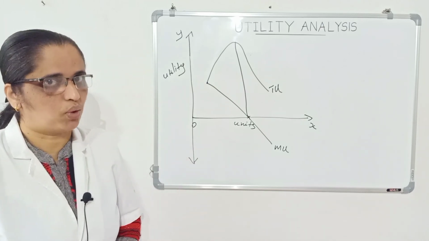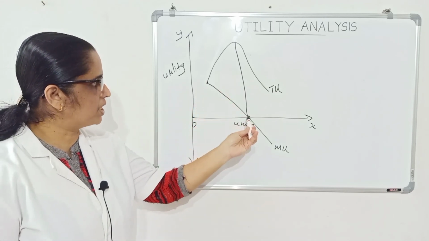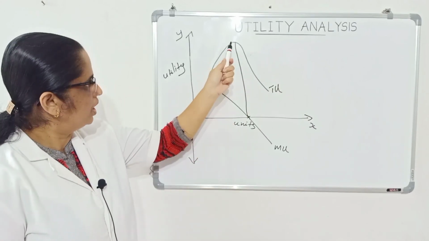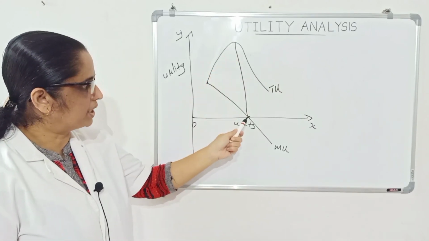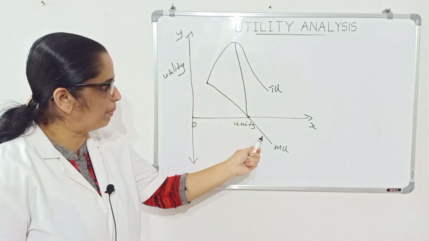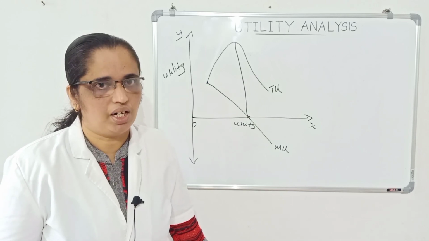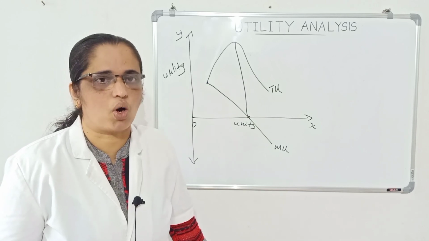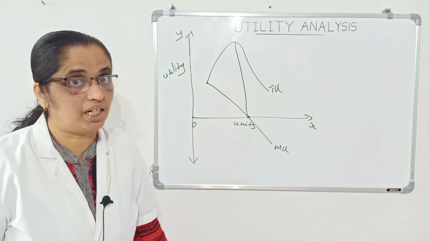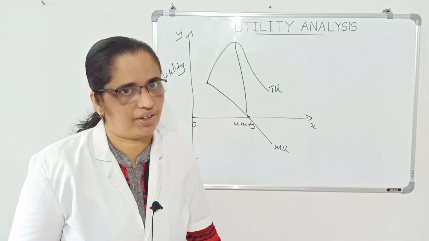Okay? So how can you tell? When the marginal diminishes, total increases at a diminishing rate. Total is maximum, marginal is 0. When the total started to decline, marginal will be negative. Suppose marginal is constant, total will increase at a constant rate. And suppose marginal increases, total will increase at an increasing rate.